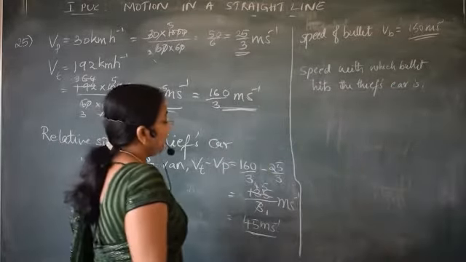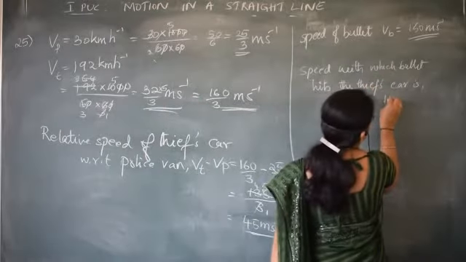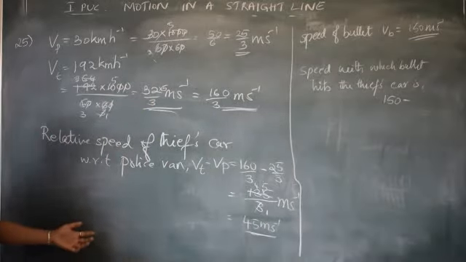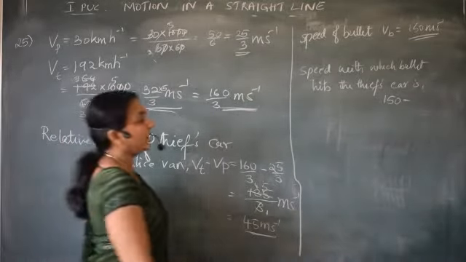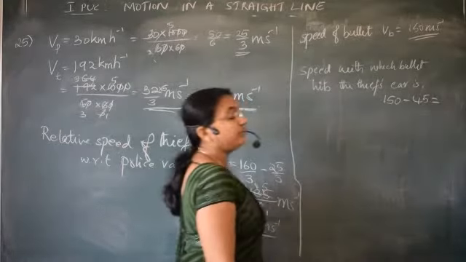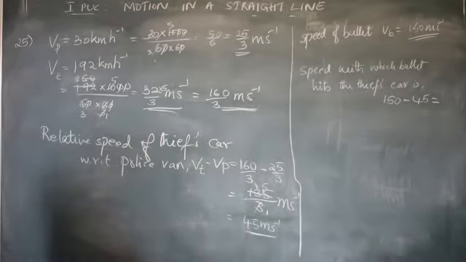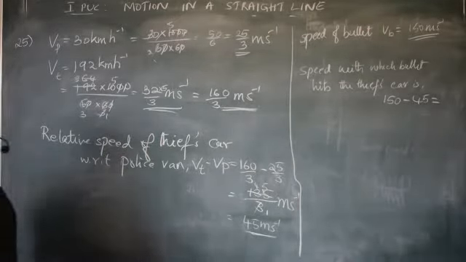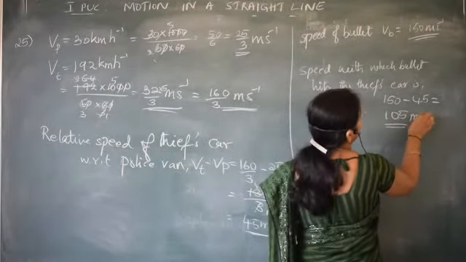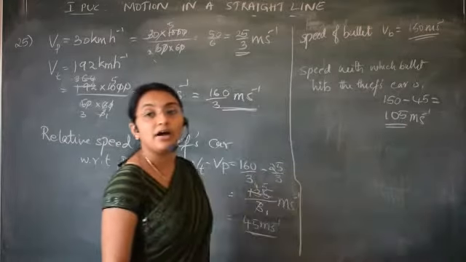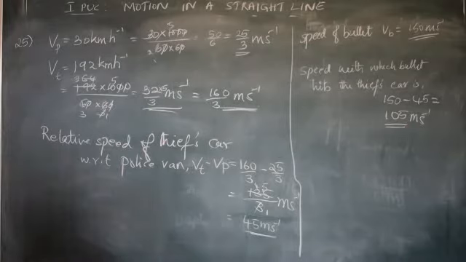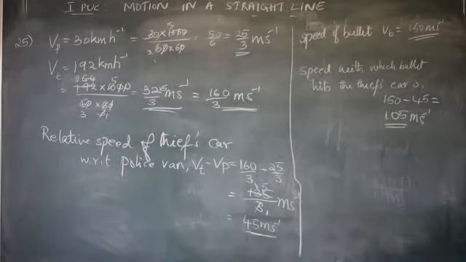Is 150 the speed of the bullet minus the relative speed, 45? All are moving in the same direction, correct? So 150 minus 45, what is the answer? 105. With this speed, it is going to hit the thief's car. With what speed? 105 meter per second. Understood? Shall we solve the next question?